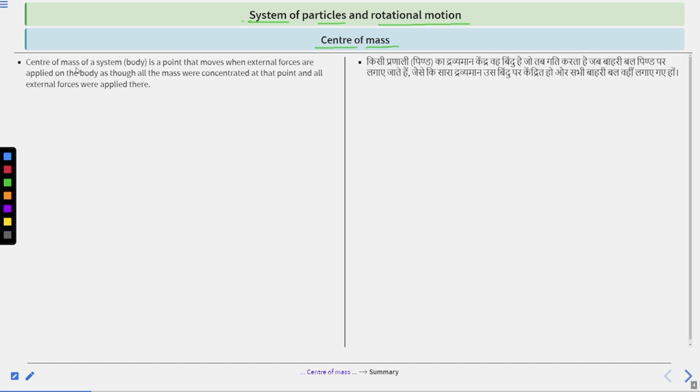Center of mass of a system, or we can say a body, is a point that moves when external forces are applied on the body, as though all the mass were concentrated at that point and all external forces were applied there. So we call it the center of mass. Clear?